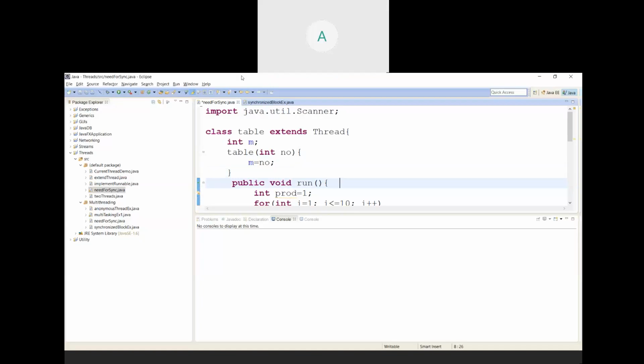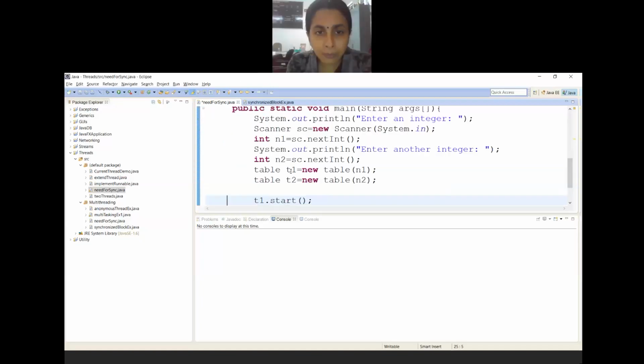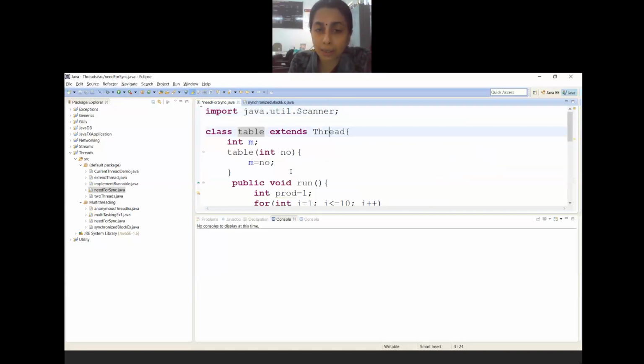So let me go to the main. In the main, I have asked the user for an integer input and stored it in n1, and then there is reading of a second integer n2. Then there is a creation of t1 using table. What is this table? I'll go back to the class table. Class table is a thread class. And need for sync is the main class.